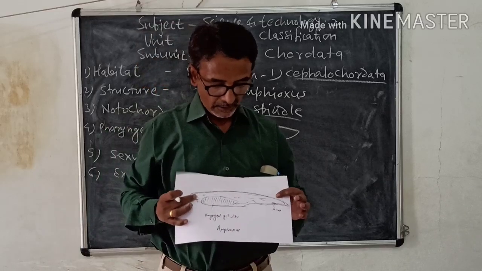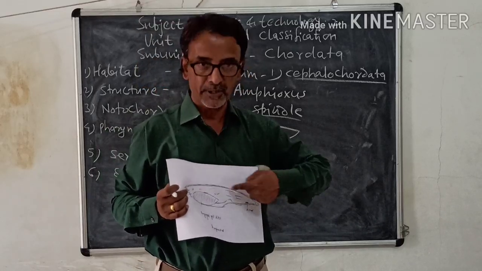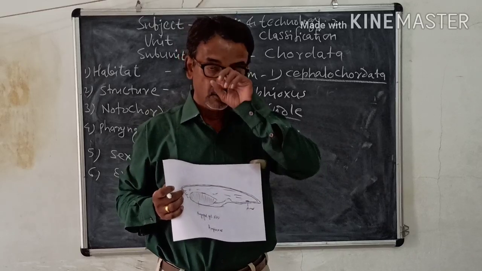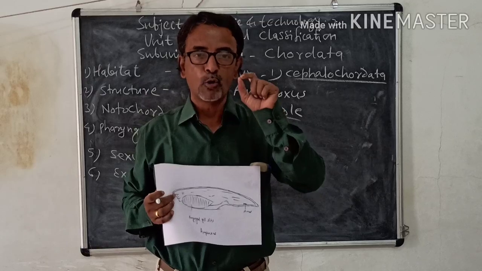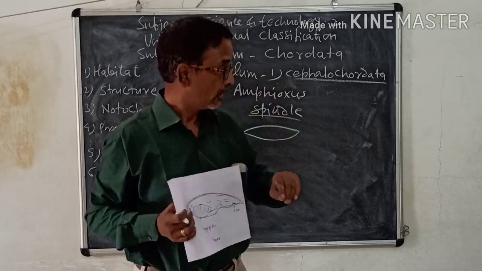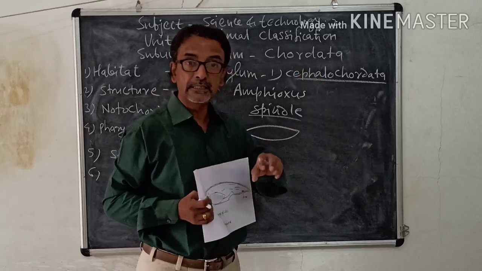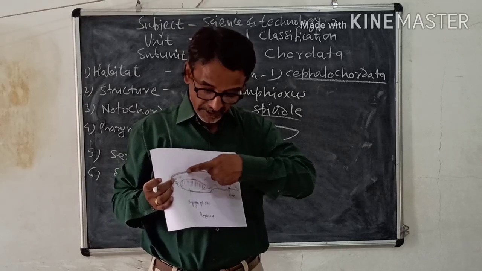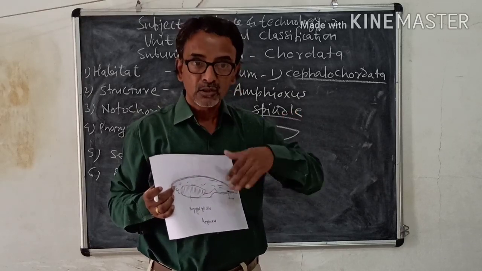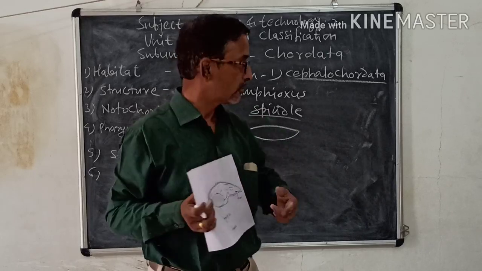Then these animals have the notochord throughout the body. Now listen, in Hemichordata we saw the notochord in the proboscis or head region. In Urochordata, the notochord is in the tail region. Now here the notochord is present throughout the body. So development is step by step; this is advanced.